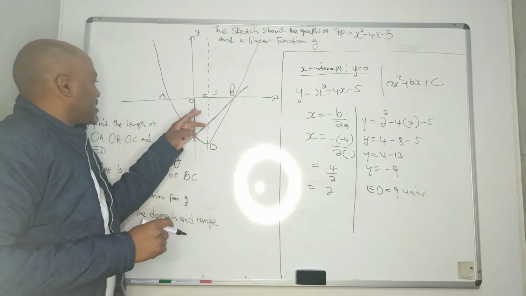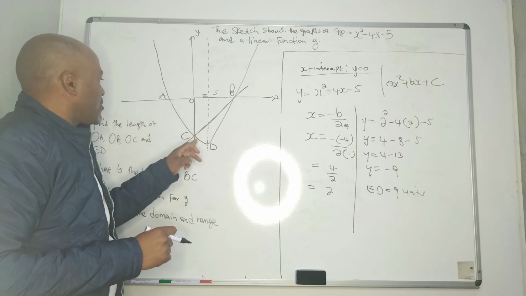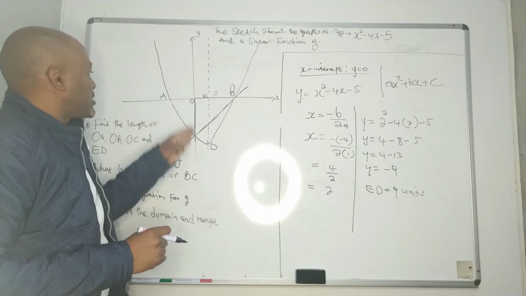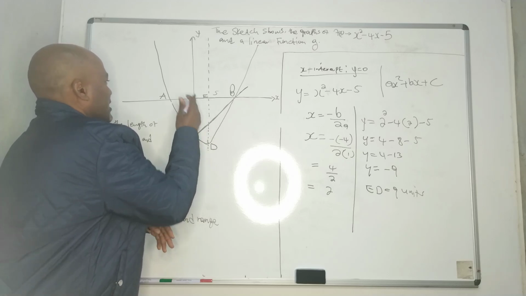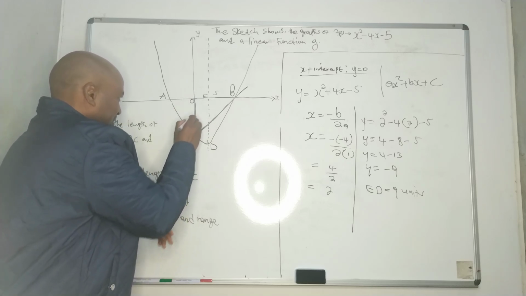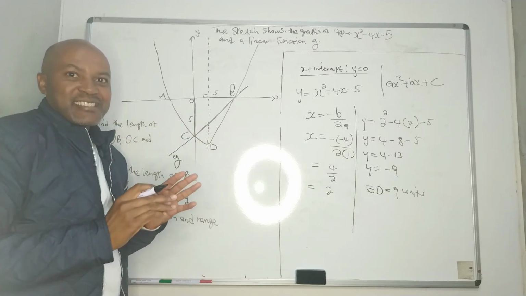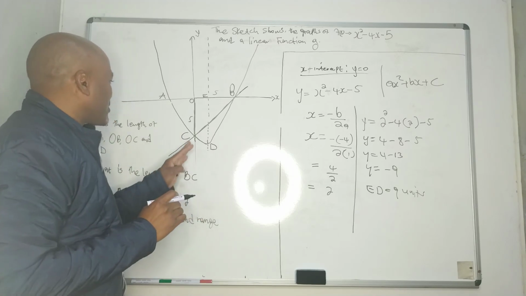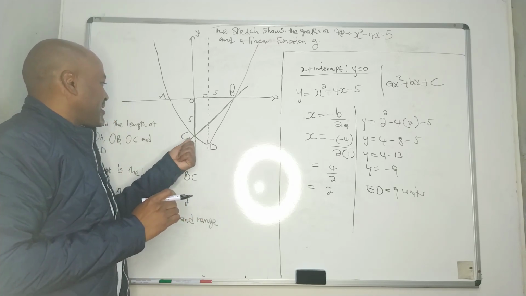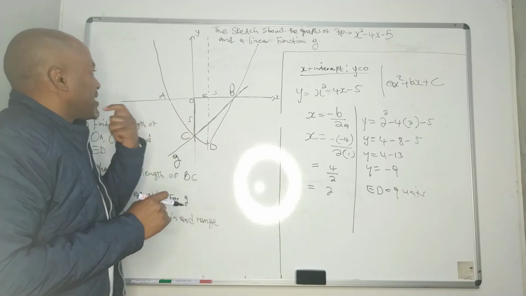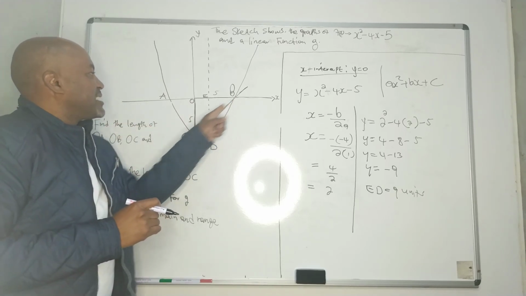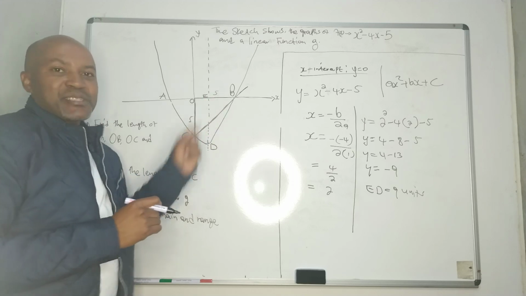And then we calculated as well OC. OC is, the distance OC is 5. I know the coordinates here, it's 0 and -5, but the distance is 5. Right now we need the hypotenuse here.